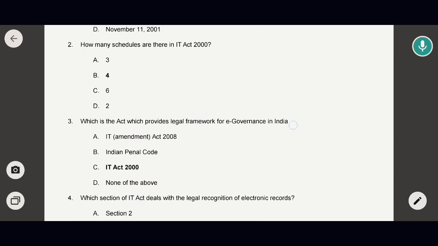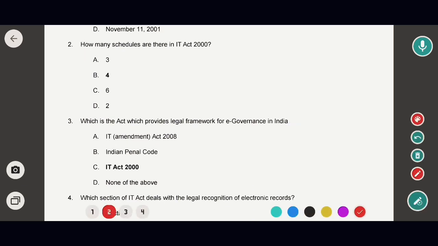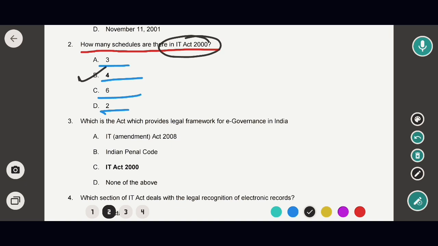Okay, next question. How many schedules are there in IT Act 2000? Very important question. Options are 3 schedules, 4 schedules, 6 schedules and 2 schedules. So in this case the correct option would be option B. That means there are a total of 4 schedules in IT Act 2000.